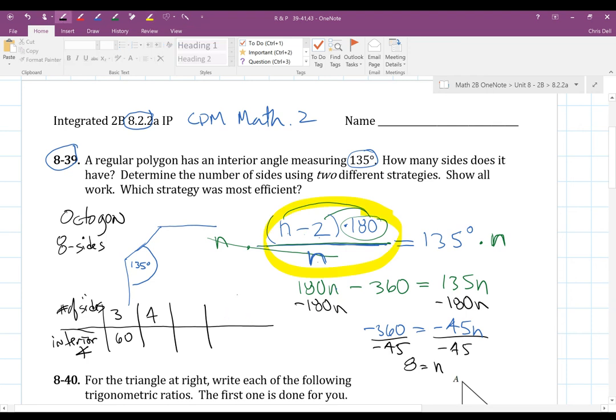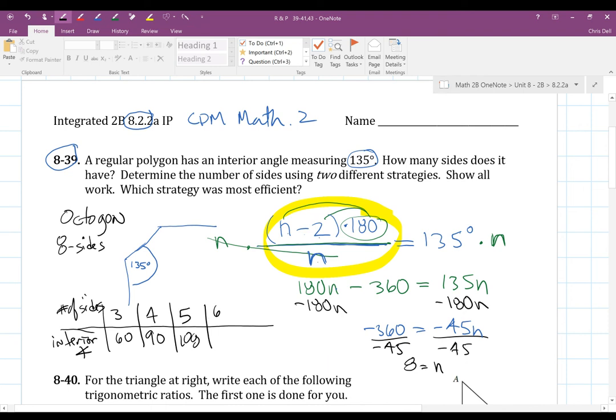So if I plug in a 4, that's 2, 360 divided by 4, so 90. If I plug in a 5, it would be 108.